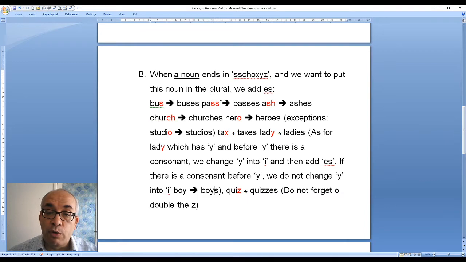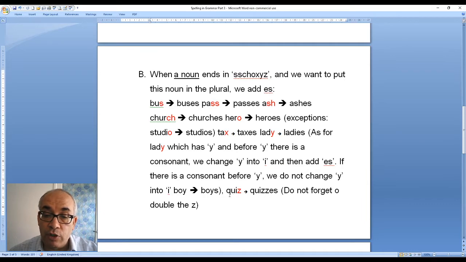So if you see a noun which means a name, and this noun has got shoksis at the end, most of the time we add es. You can see shoksis: s, sh, ch, o, x, y, and z. Quiz, quizzes. And here I put, don't forget to double the z for quiz.